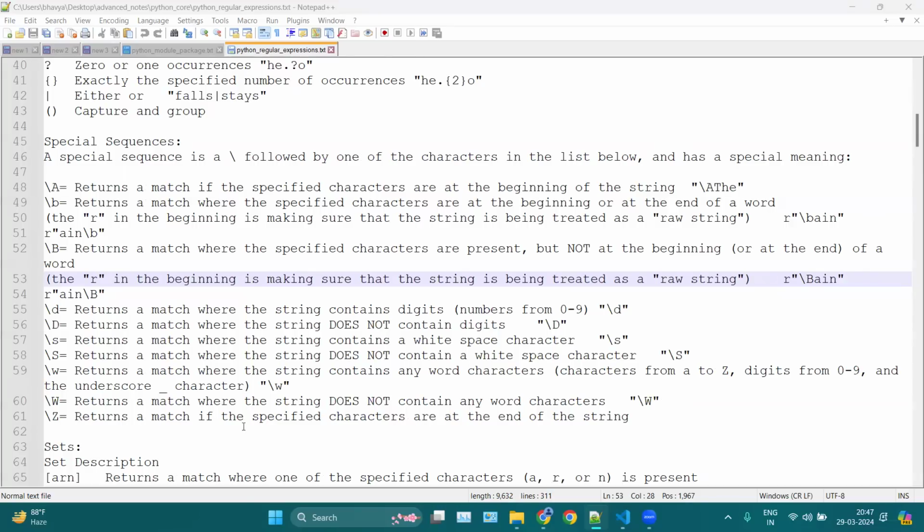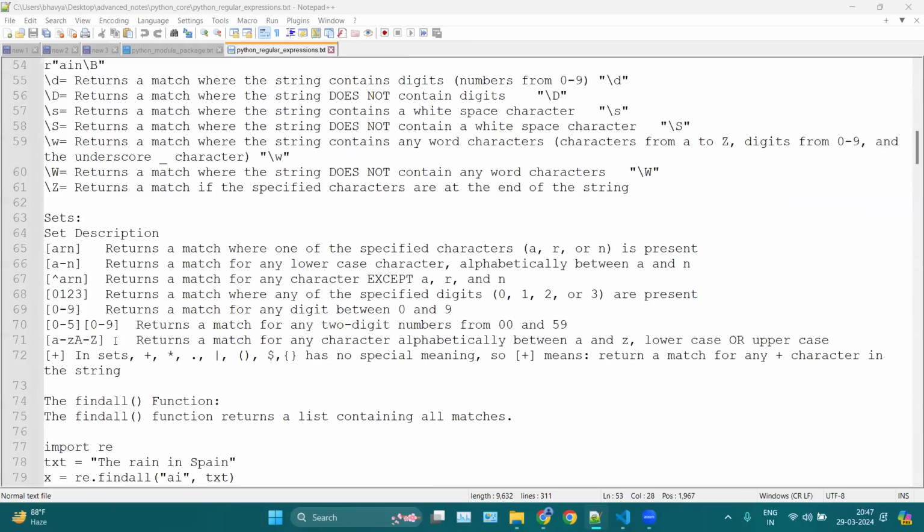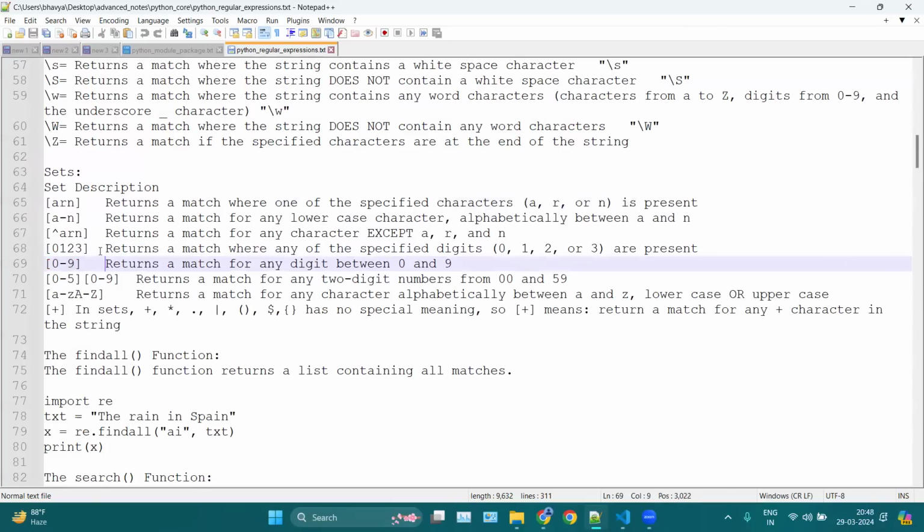Okay, then we have set descriptions, where you can search for a combination of characters. For example, here I am searching between A and N, and here I am searching except A or N. Here we have 0 to 9 if you are searching for numbers. If you are searching for specific digits, you can use square brackets and mention your digits. Here you can mention 0 to 5 digits and 0 to 9. And A to Z means we are searching for uppercase as well as lowercase characters. If you want to combine your pattern, you can use this pipe here.